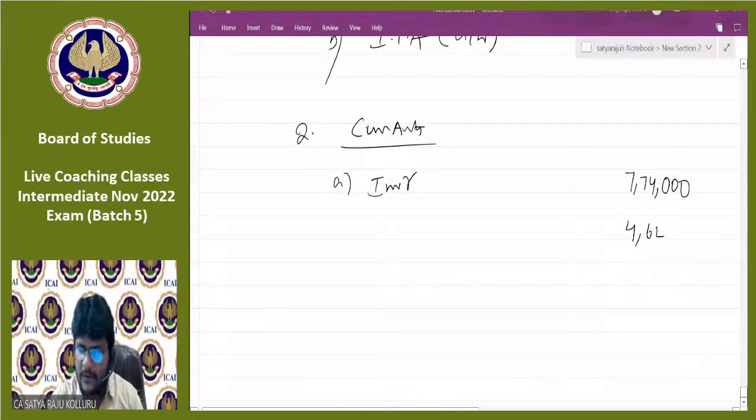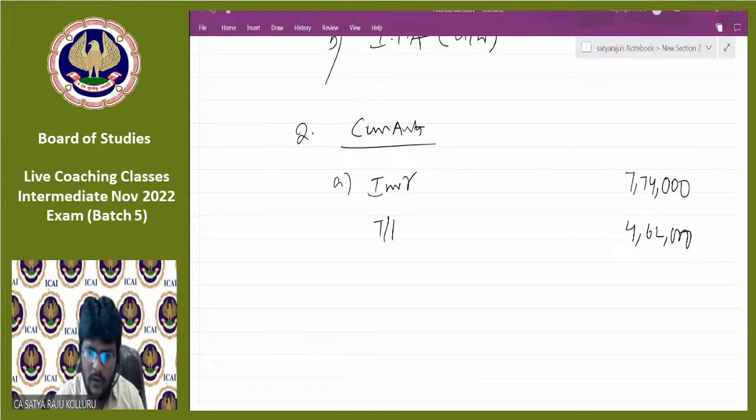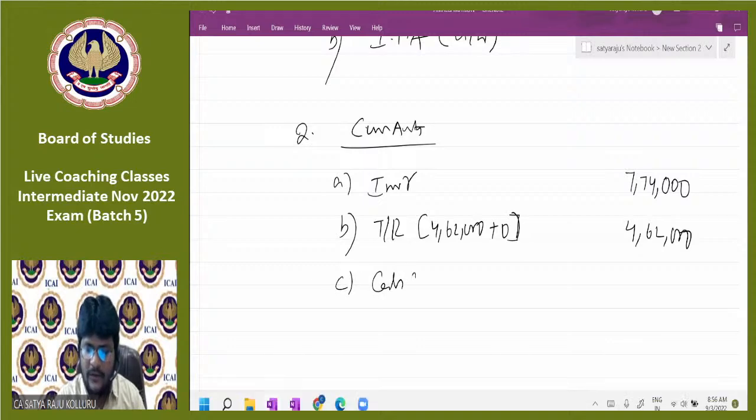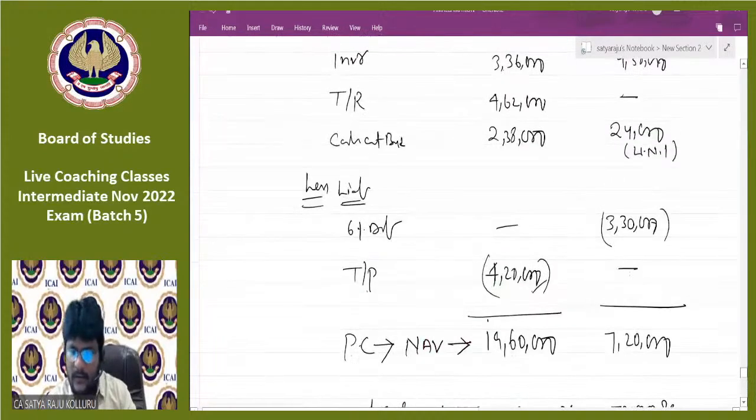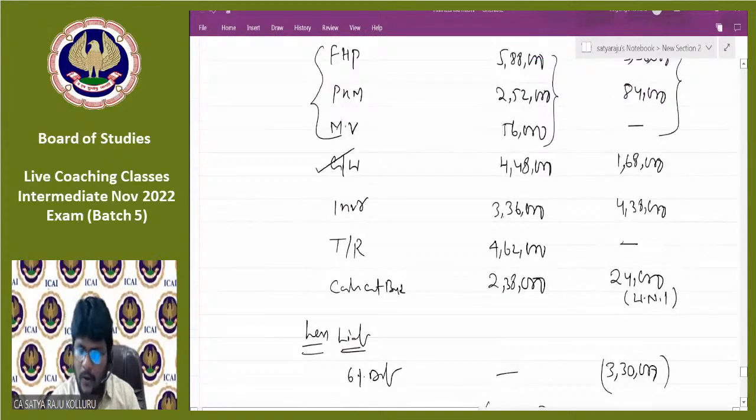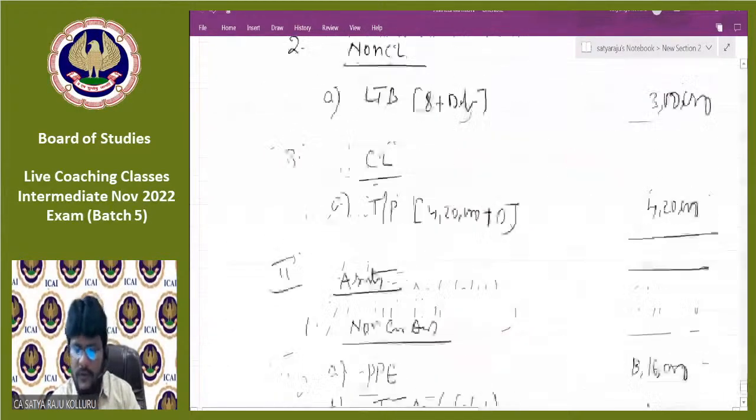Which is 4,62,000 for trade receivable. Only for Galaxy. For Glory, nothing, guys. Because the trade receivables of Glory Limited were ultimately realized by liquidator. C, cash and cash equivalents. So cash and cash equivalents, 2,38,000 plus 24, which is 2,62,000.